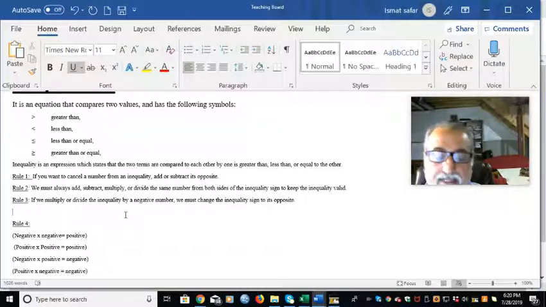Rule 3: if we multiply or divide the whole inequality by a negative number, we have to change the sign, from greater to less and less to greater, depending on the situation. We will learn all of that.